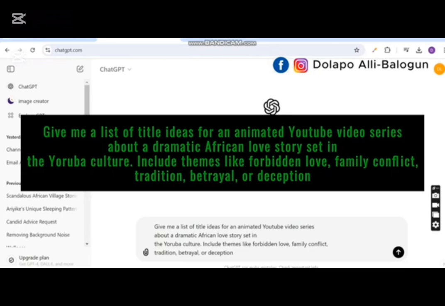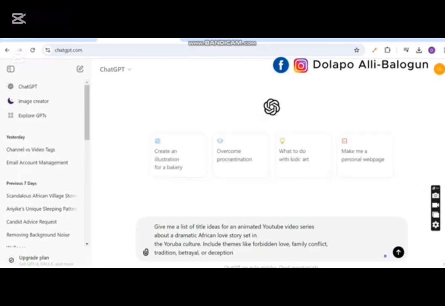You can add whatever you want, maybe the Igbo culture, Hausa culture, Ghana culture, for whatever culture you want to put there, please put it here. So include things like forbidden love, family conflict, tradition, betrayal, or deception. Or just give it an idea of what to give you.